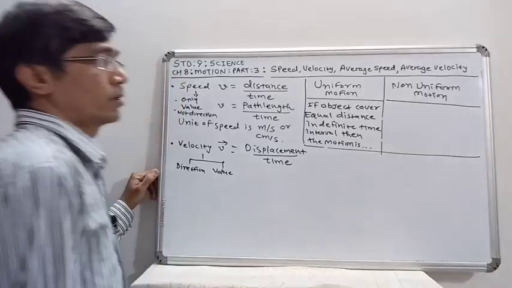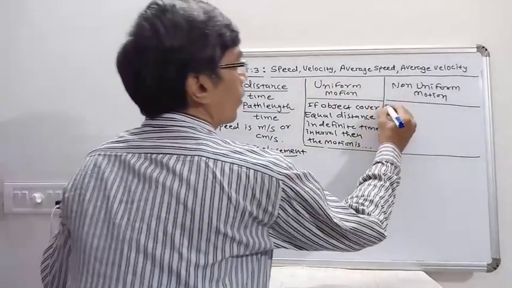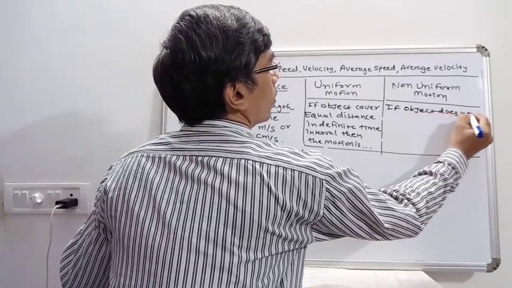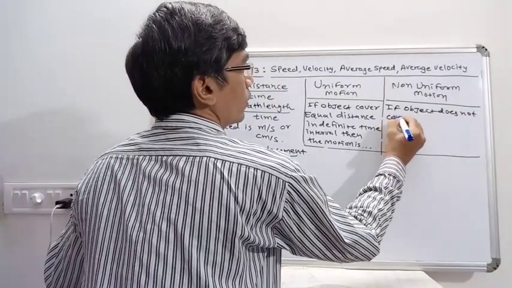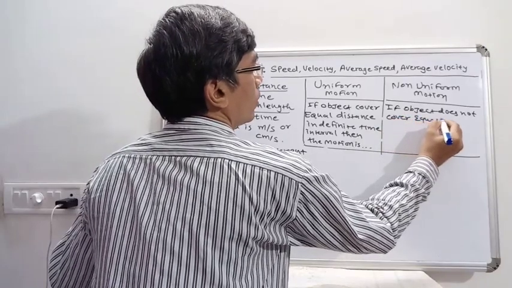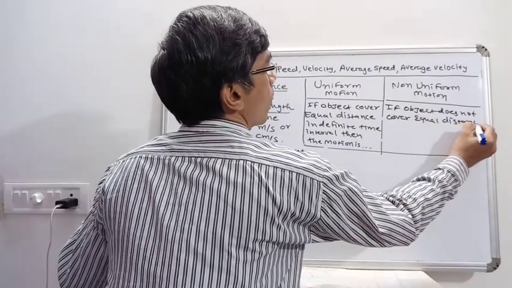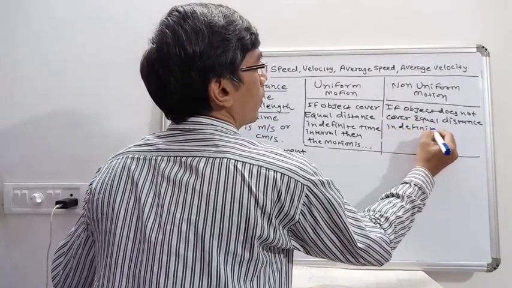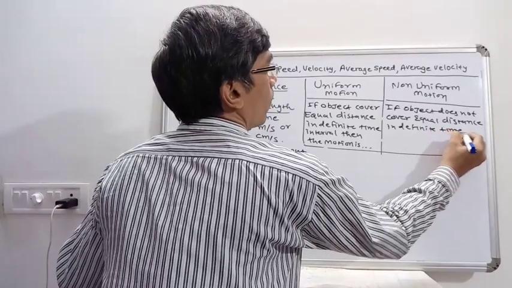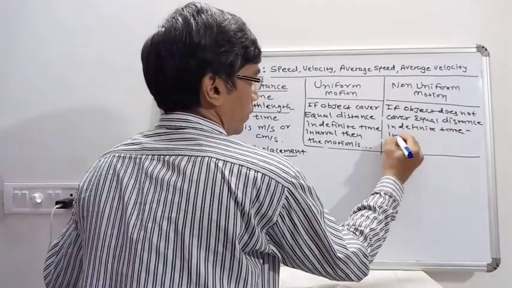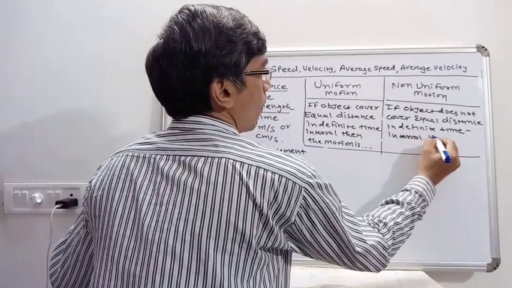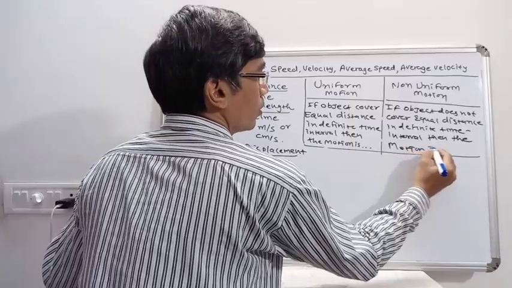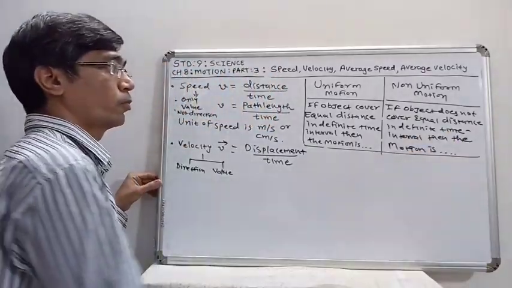We can define non-uniform motion: if the object does not cover equal distance in a definite time interval, then the motion is known as non-uniform motion.